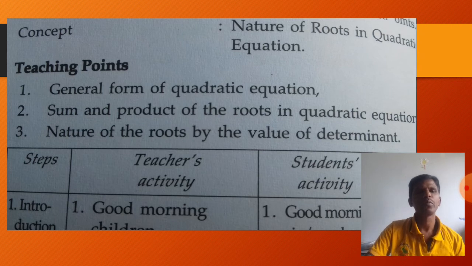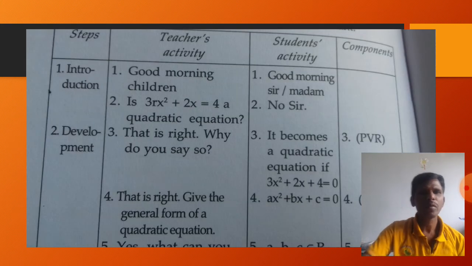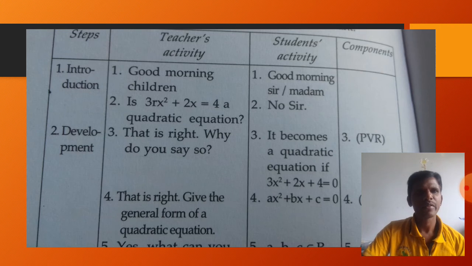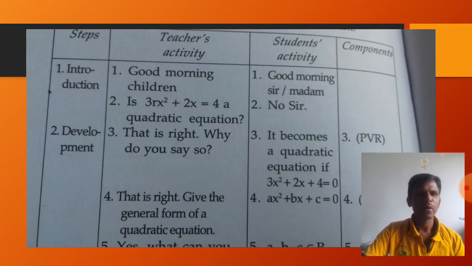So we are going to move into the structure of the lesson plan with four columns: steps, teacher activity, student activity, and components. After completion of this lesson plan, you can modify the component column as blackboard work or TLM. Here we are not using any TLM model, so here you have to prepare a chart for the quadratic equation, determinant, and the sum and all these things.